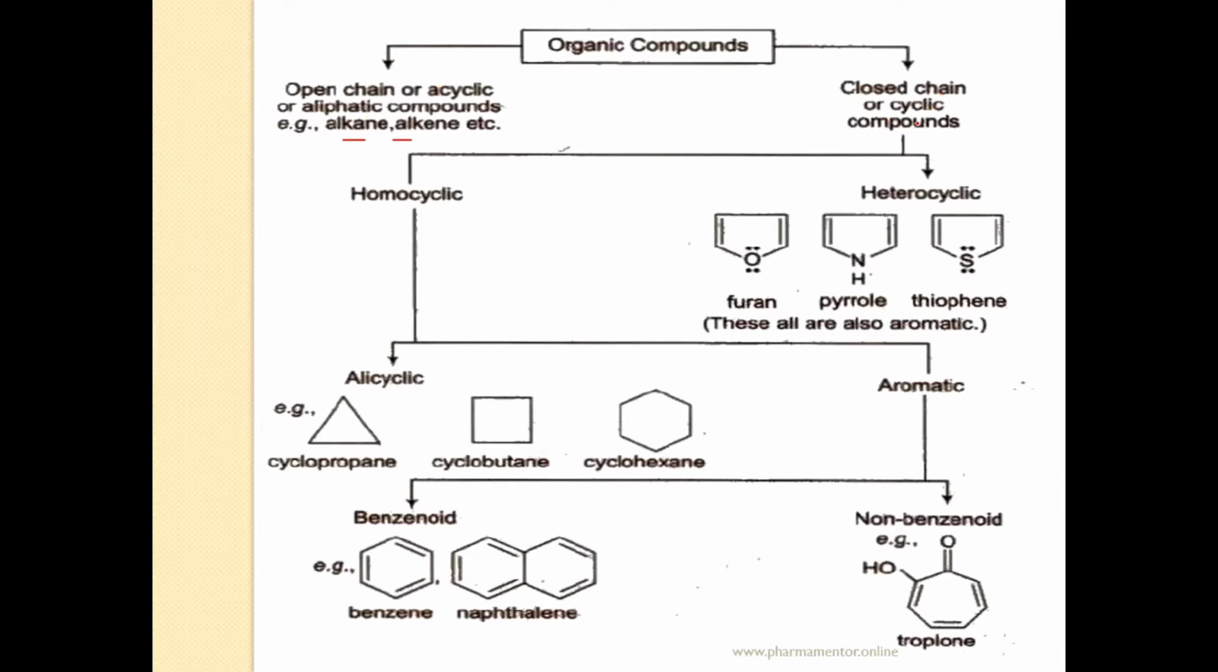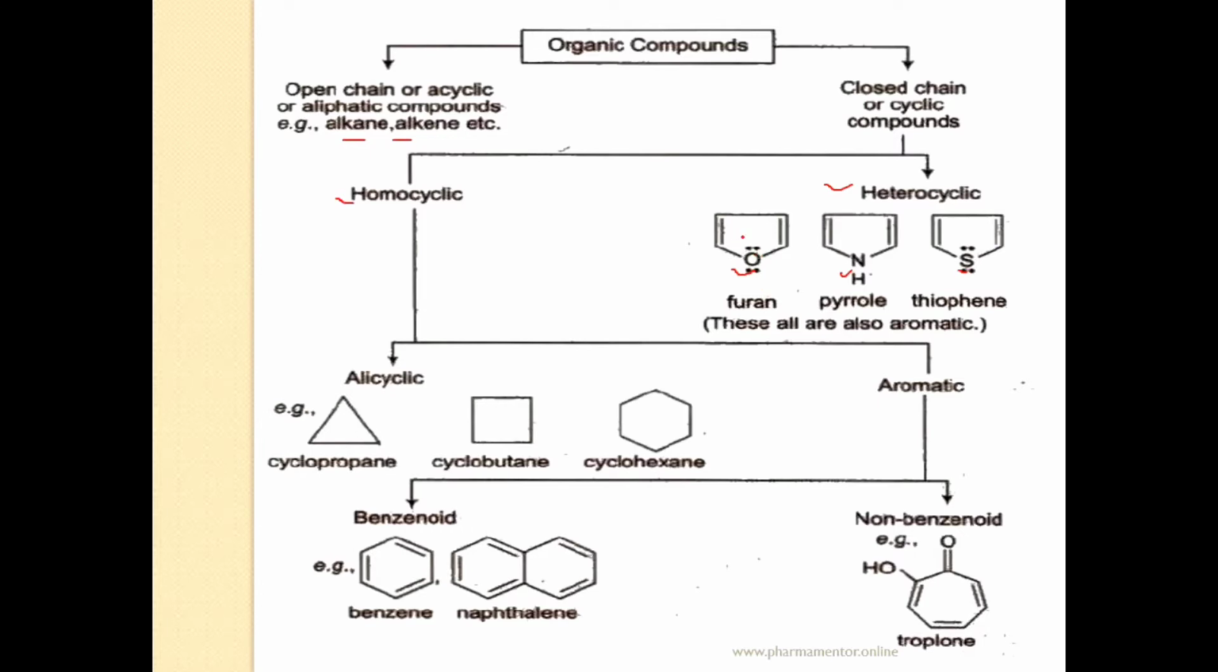Closed chain compounds are classified into two classes: homocyclic and heterocyclic. Now, what is the meaning of homocyclic compound? The cyclic compounds which consist of the same atom in their structure, generally carbon atoms, are homocyclic compounds. And what is the meaning of heterocyclic compound? The cyclic compound which consists of one or more heteroatoms in its structure. Heteroatoms are other than carbon, like oxygen, nitrogen, and sulfur. These are heterocyclic compounds. Now, what are examples of heterocyclic compounds?